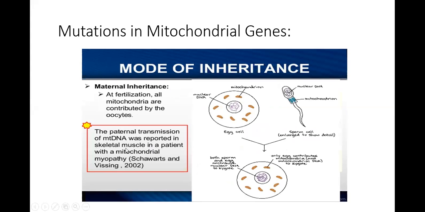In one case only, paternal transmission of mitochondrial DNA was reported in the skeletal muscle in a patient with mitochondrial myopathy. Schwartz showed this in 2002. So this is only one reported case. Otherwise, it is always the mother who gives mitochondrial DNA to the oocyte, and that is going to be haphazardly distributed to the offspring, but it is not distributed from the father. Okay, for oxidative phosphorylation. I hope this is clear.